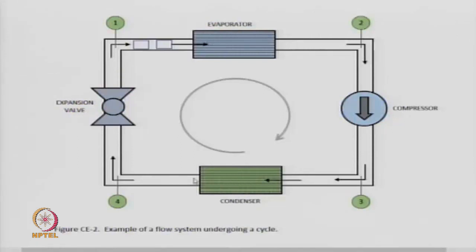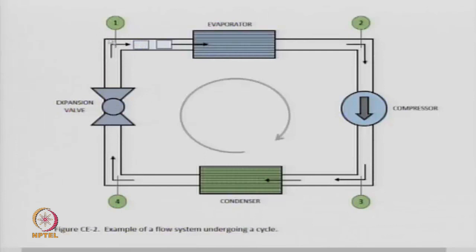The substance comes out in state 4. It continues moving, comes into the expansion valve where it undergoes an expansion, and after this process it attains the same state which it was in when it started. So this little element flowed through this entire system and came back to the same point at the same state.